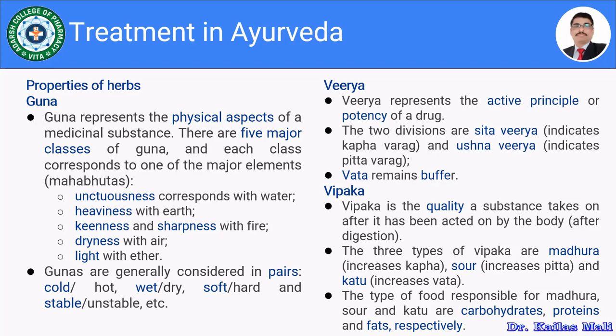The types of foods responsible for madhura, sour, and katu are the carbohydrates, proteins, and fats, respectively. So madhura is related with the carbohydrates, sour is related with the proteins, and katu is related with the fats. So this is about the vipaka.